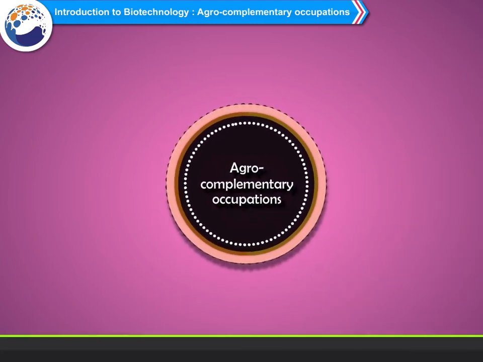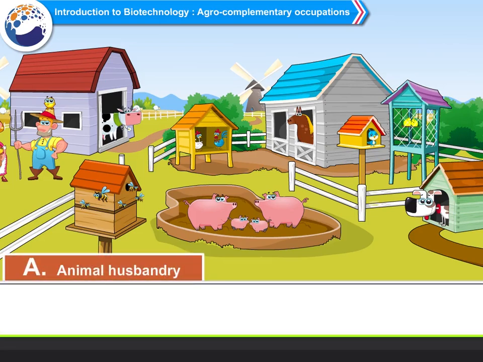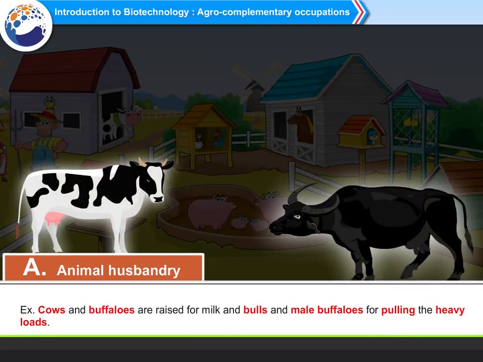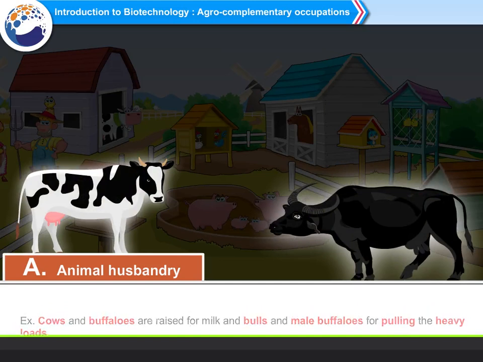Agro-complementary occupations. A. Animal husbandry. In India, animal husbandry is practiced for milk production and for using the cattle as help in farming operations. For example, cows and buffaloes are raised for milk and bulls and male buffaloes for pulling heavy loads.